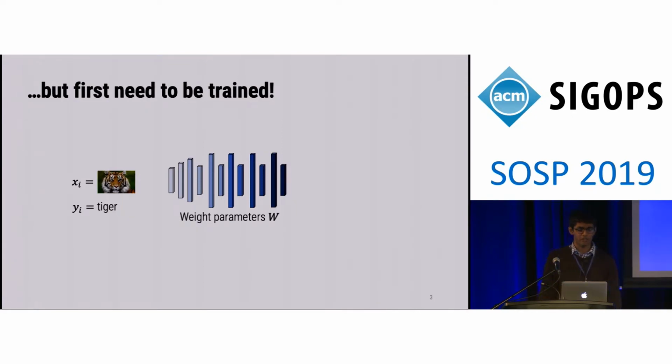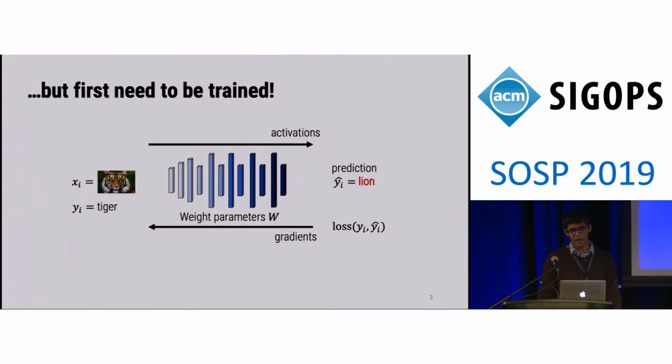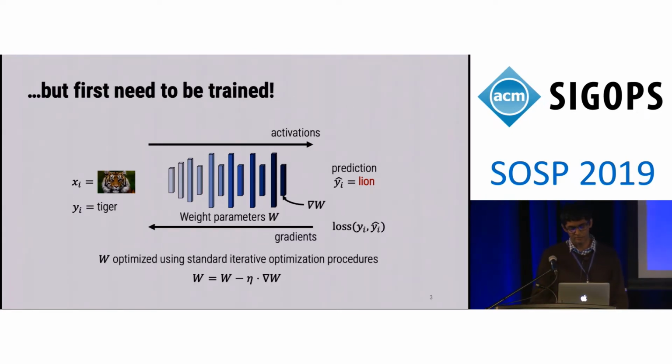At a high level, training a DNN model involves finding weight parameters W that fit a training data set, consisting of examples and associated labels. During the training process, an input sample is passed through the model, generating intermediate outputs called activations and a prediction that might be incorrect. Errors between the prediction and the true labels are backpropagated back through the model, generating gradients and weight updates. These weight updates can then be used to update the latest weight parameters.